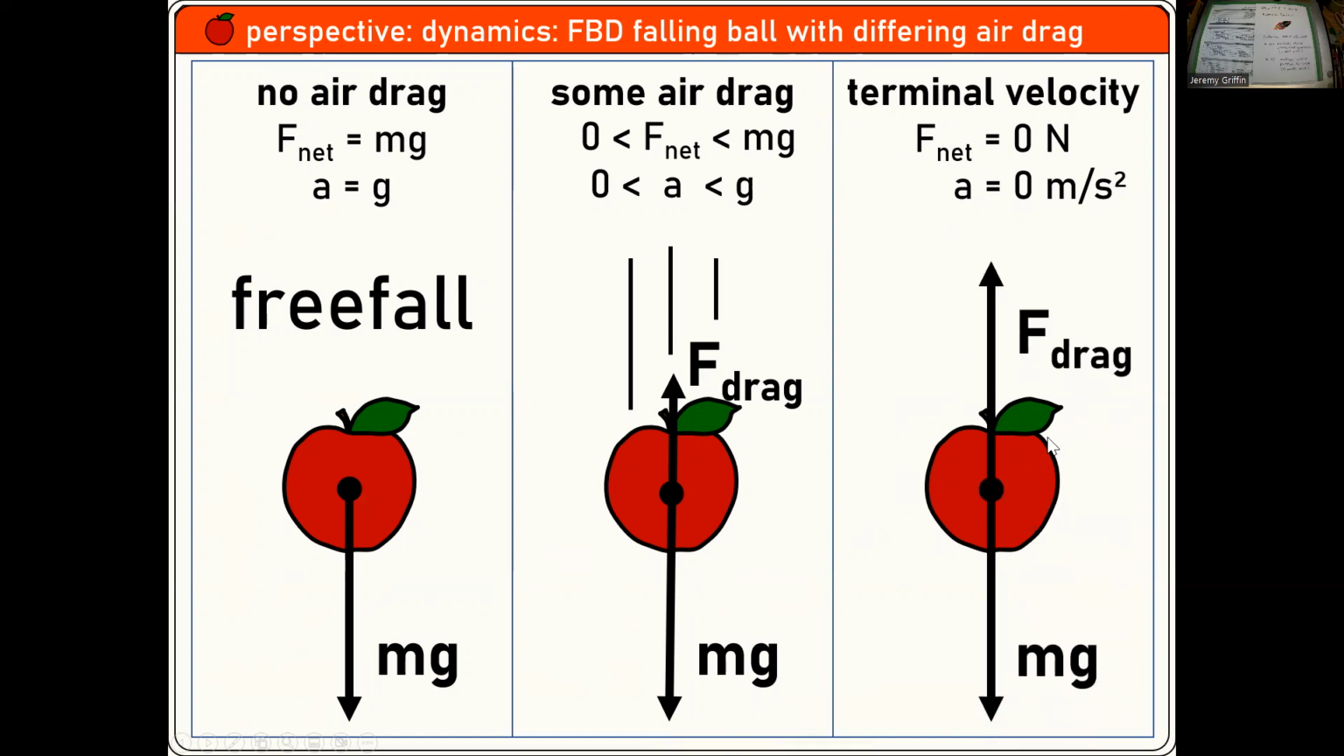Is that apple on the right in equilibrium? Yes, it is. Equilibrium might mean at rest or it might mean constant velocity. Either of those could be equilibrium, right? But there's zero net force. Zero net force, just going forward.